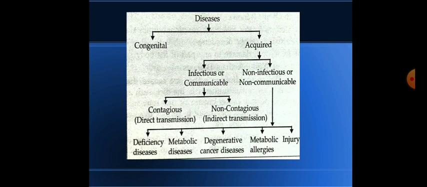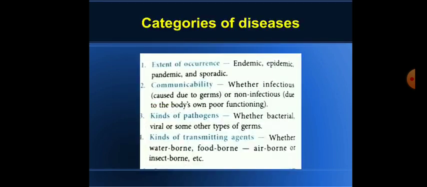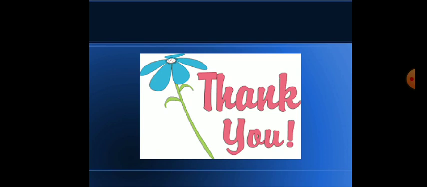So children, this is the overview of the disease, what is disease and different types of disease. Like I have explained to you, it can be waterborne, it can be foodborne, it can be insect-borne. All this I will explain to you in the next class.